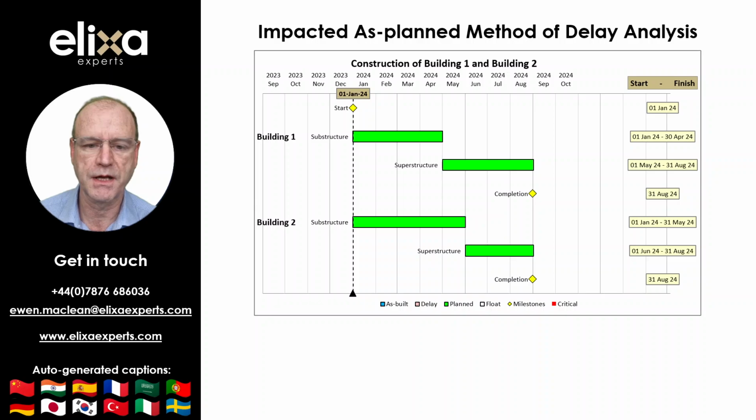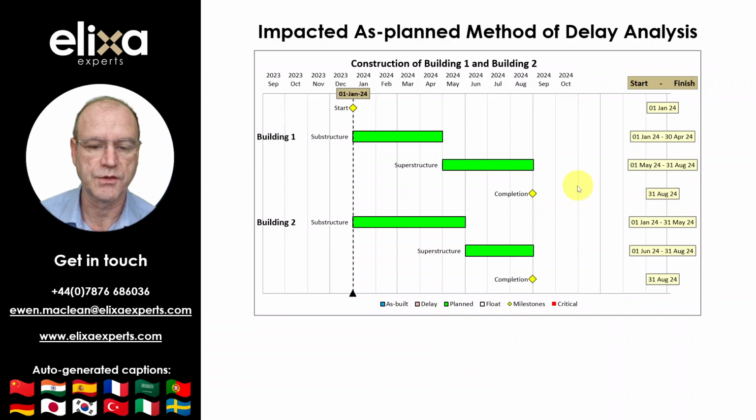The impacted as planned method of delay analysis provides for impacting the original as planned program with a delay event or delay events and ascertaining the effect on the forecast completion date. Therefore, we need an as-planned program, which I've shown here. It shows the construction of two buildings, Building 1 and Building 2, each comprising a substructure and superstructure. The start date is the 1st of January, and completion is forecast to be the 31st of August.